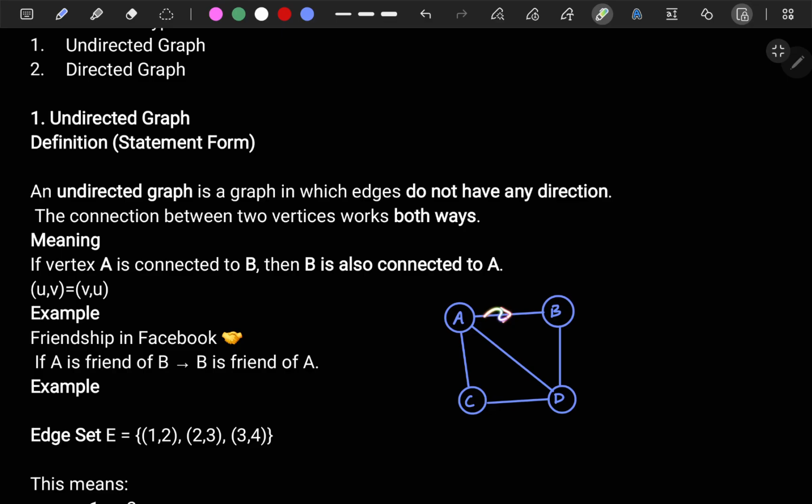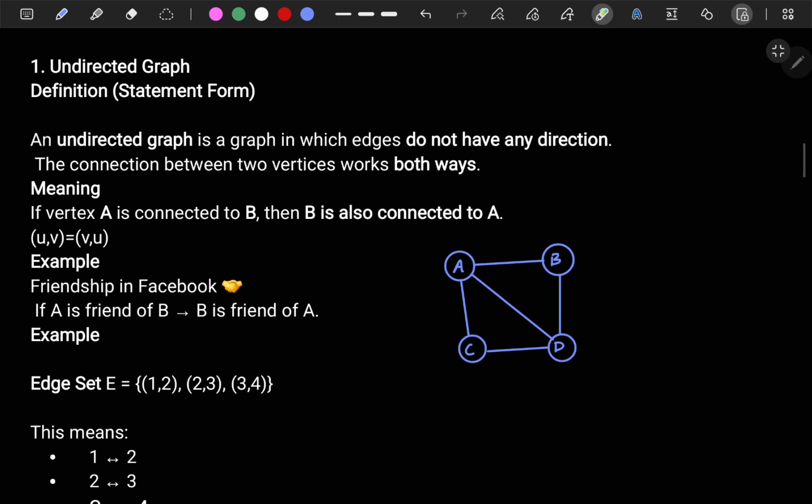Or if it is a place, then you can say that from A to B I can go, but from B to A I can't go. Or you can say one more way: A is related to B, but B is not related to A, if there is a direction. But if there is no direction, then A is related to B, and B is also related to A. Or A can go to B, then B can also come to A, if it is a place. So that is what is written here: a connection between two vertices works in both ways. Now the vertex A is connected to B, then B is also connected to A, the same thing I said.